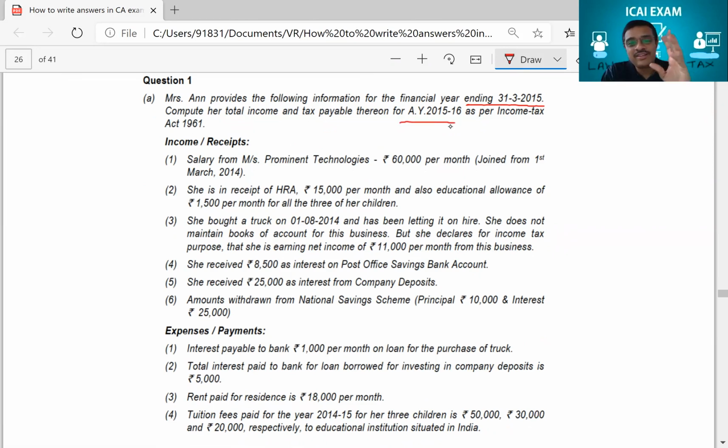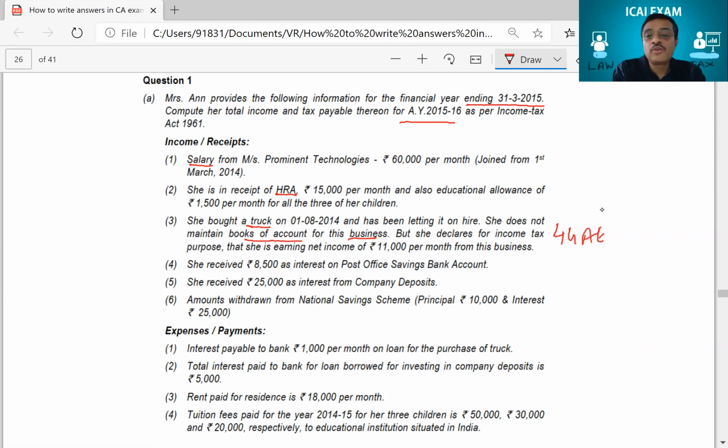So don't go by the provisions which were there. We will try and understand for our latest year. We are in 2020. We'll understand it from a 2020 point of view only. Okay? If you see the question, they gave some salary details. They've given some HRA details. And there was a truck which the person was using for business, and books of accounts were not maintained. This will come under 44AE.